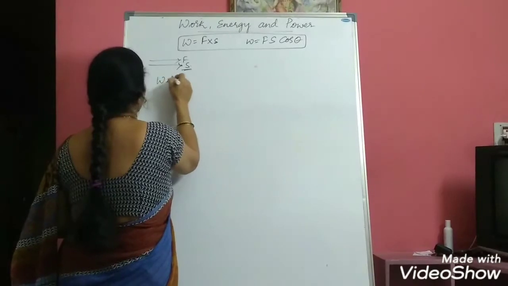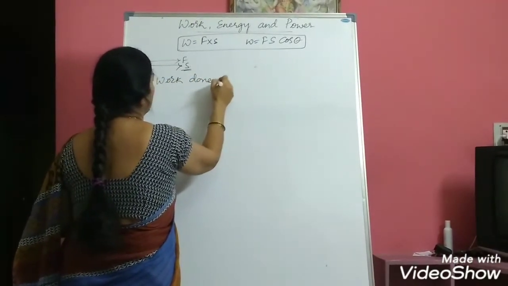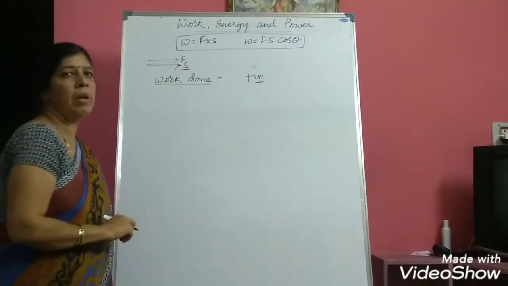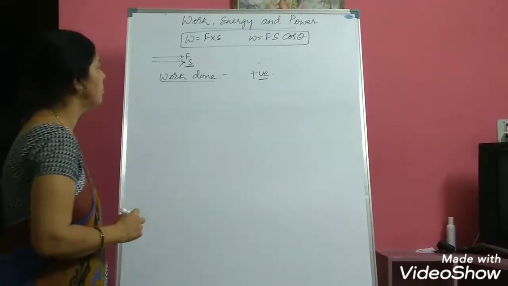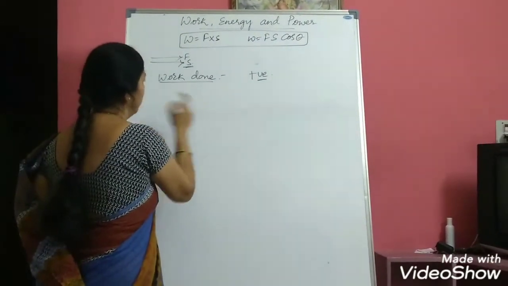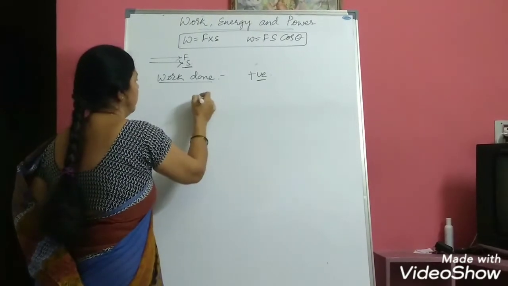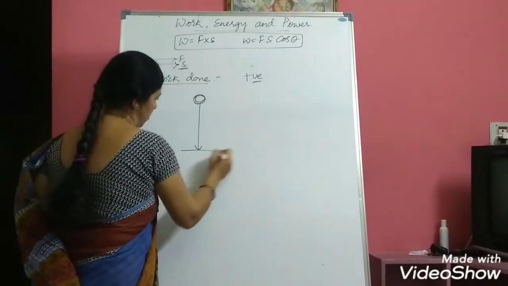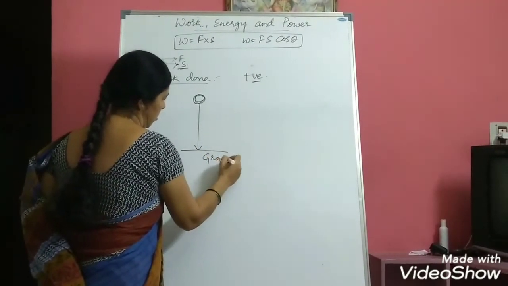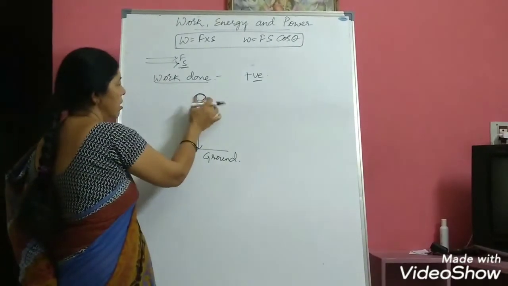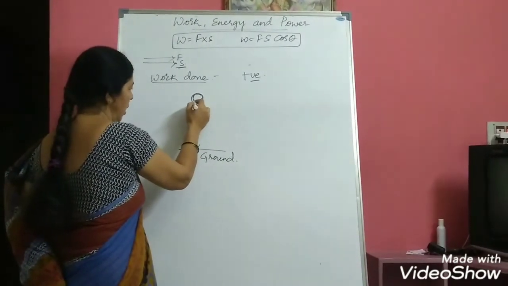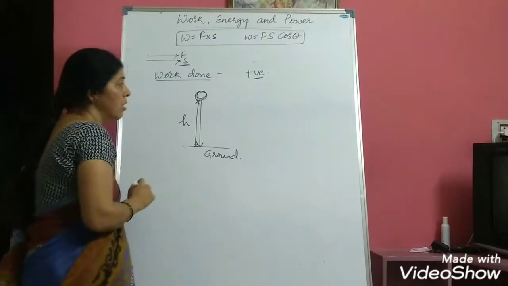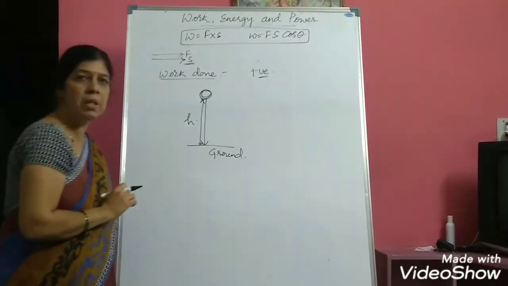The first one, work done positive. So, when will work done be positive? Now, consider a body that is dropped down. A body is dropped from a certain height h. This is the height h. From this height, the body is dropped down.